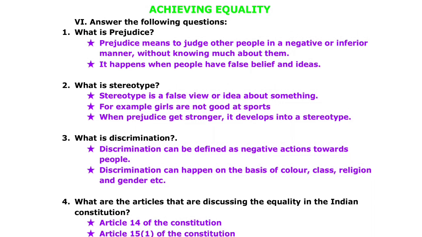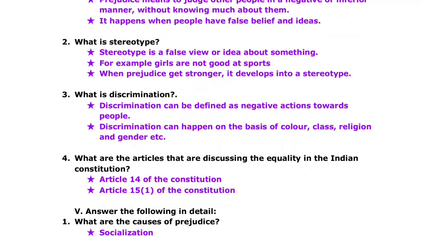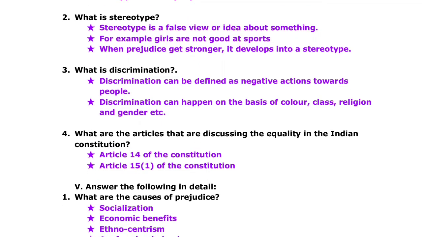What is prejudice? Answer, prejudice means to judge other people in a negative or inferior manner without knowing much about them. It happens when people have false beliefs and ideas. Second question, what is stereotype? Stereotype is a false view or idea about something. For example, girls are not good at sports.